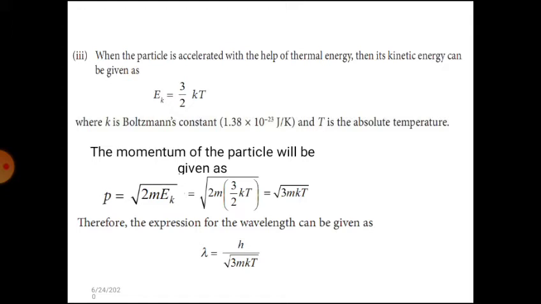Now when a particle is accelerated with the help of thermal energy, then kinetic energy is equal to 3 by 2 kT. Then momentum is also written as square root of 3m kT. Then the de Broglie wavelength λ is equal to h by square root of 3m kT.